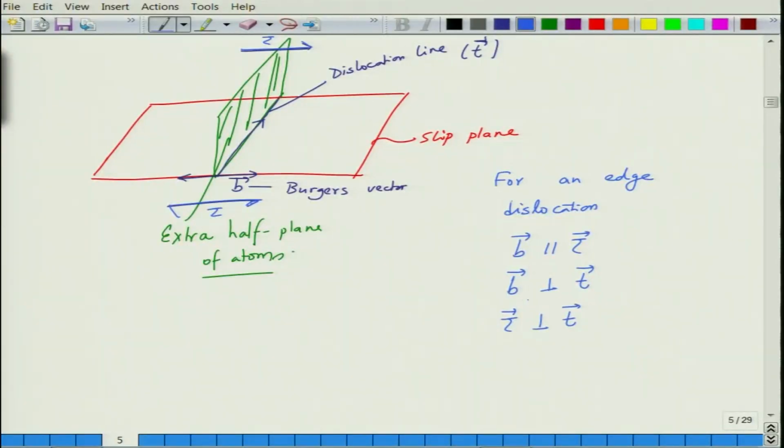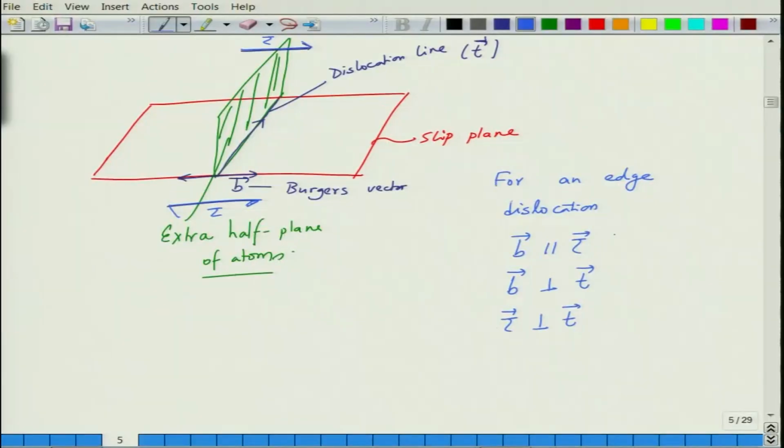The Burgess vector is perpendicular to the dislocation line. So, the dislocation line moves in the slip plane, but the movement is along the direction perpendicular to itself. So, B is perpendicular to T, and if you combine these two, what it means is that the shear stress applied is also perpendicular to the dislocation line. So, these are certain characteristics of the edge dislocation.